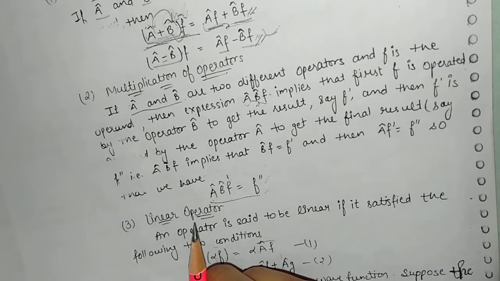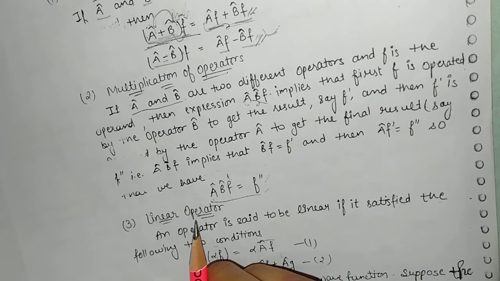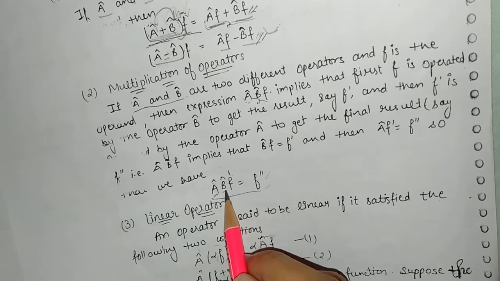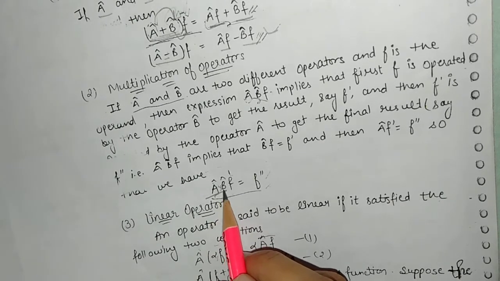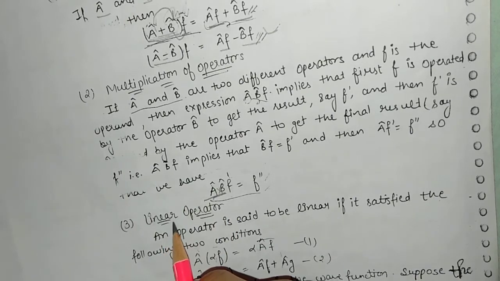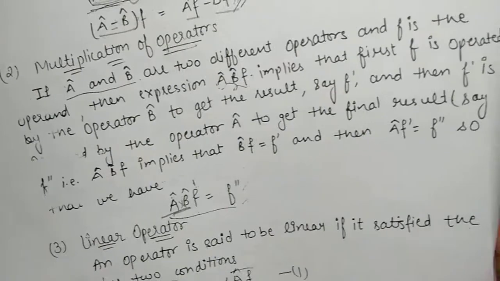In the multiplication operator, the two operators are two different operators, and they will apply on an operand, and the expression will be equal to another function. So here we will apply the operators very carefully. Like we have two operators, a and b, and we apply both of these multiplications. Here the sign is multiply, and we will apply both operators on a single function.